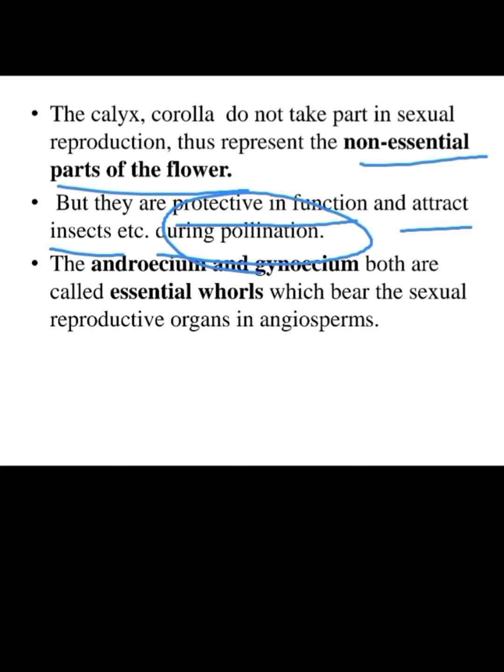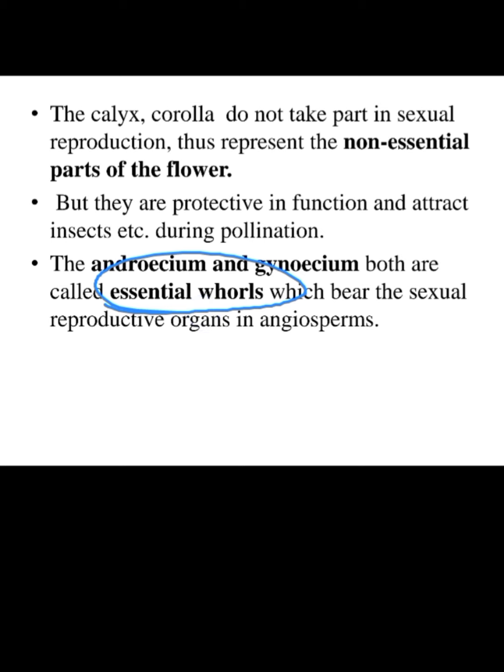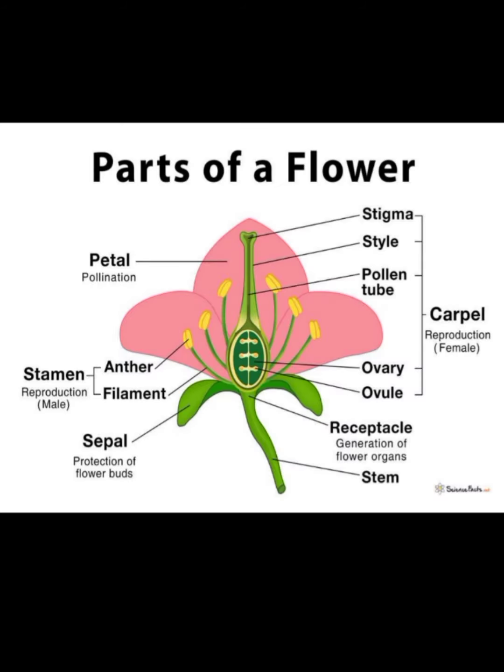Next, the androecium and gynoecium both are essential whorls, as they help in reproduction and bear the sexual reproductive organs in the flowering plants. So, calyx and corolla are non-essential parts and androecium and gynoecium are essential parts.